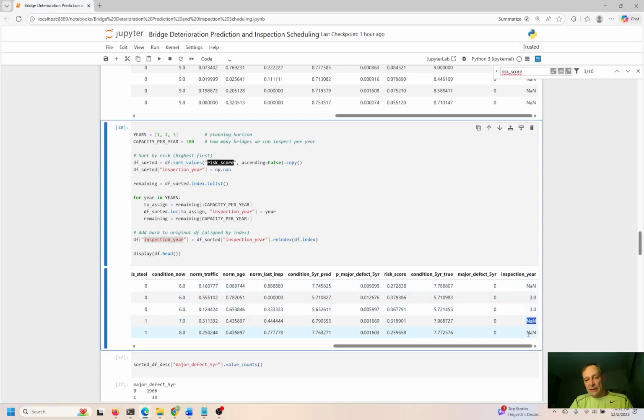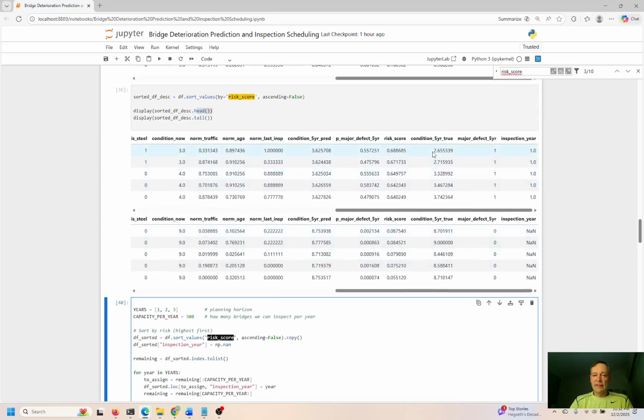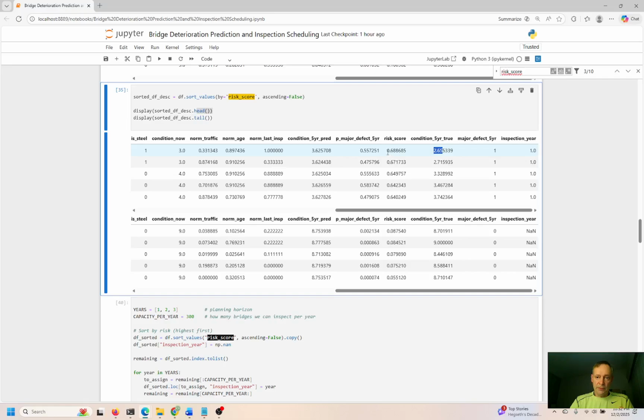These are NaNs, not a number. So NaN is not a number. These are okay. This was inspected 3 years ago. So that's good to know. I'd be more concerned about these over here. So, oh, the risk score, right?